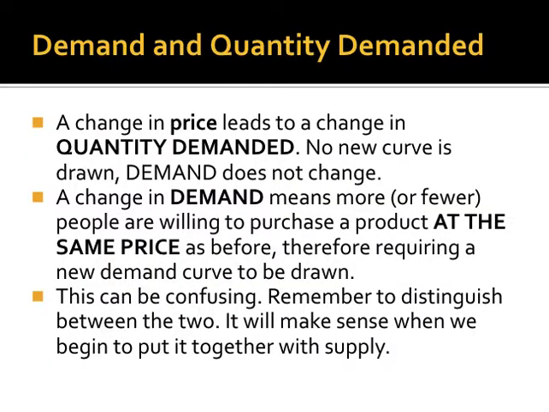And again, go back to this little distinction between demand and quantity demanded. A change in price will lead to a change in quantity demanded. There's no new curve. So if the price of beef goes from $2 to $1.50, quantity demanded will go down, or excuse me, quantity demanded will go up. We will move down the demand curve. So the demand does not change. We don't draw a new curve. We move down the existing demand curve. If there are more or fewer people willing to purchase a product at the same price as before, that requires a new curve. That's a change in demand.